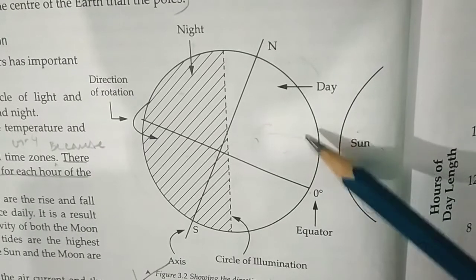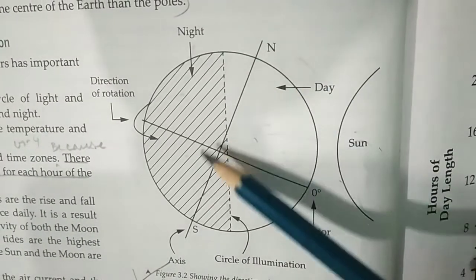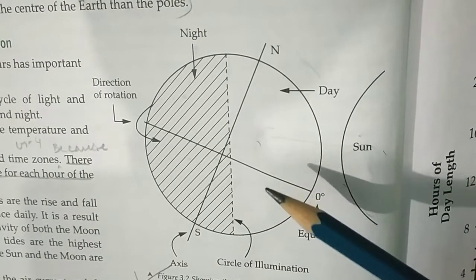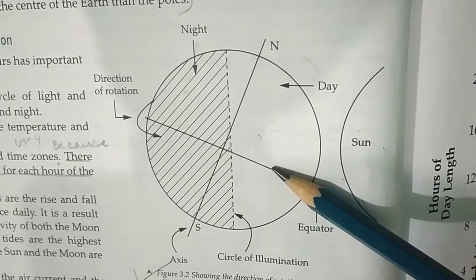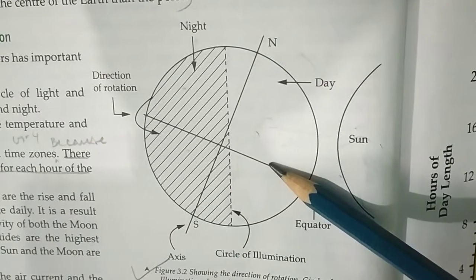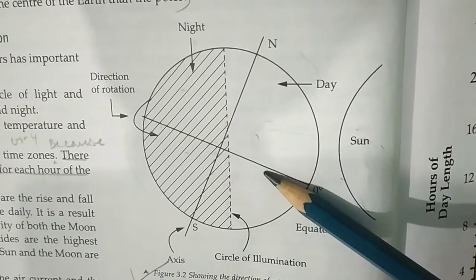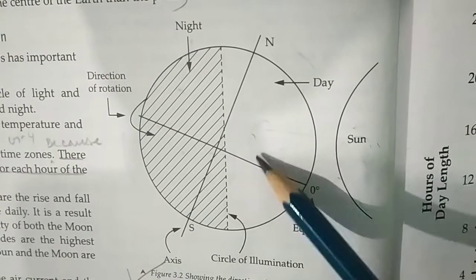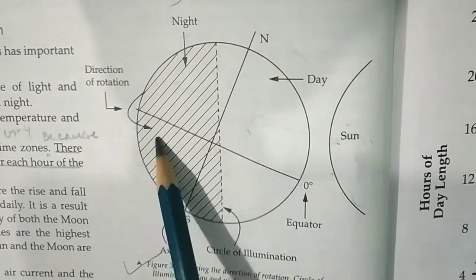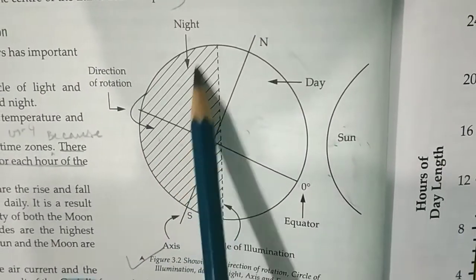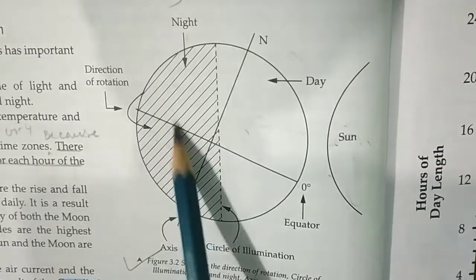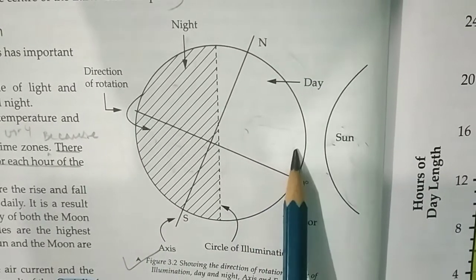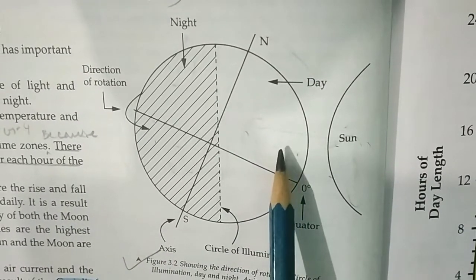As we observe from the North Pole, the Earth rotates in a counterclockwise direction from west to east. Hence the sun rises in the east and sets in the west. The side of the Earth that faces the sun experiences light over the day, and the side away from the sun experiences darkness or night. To cover a distance of 40,000 km, the Earth takes 24 hours.